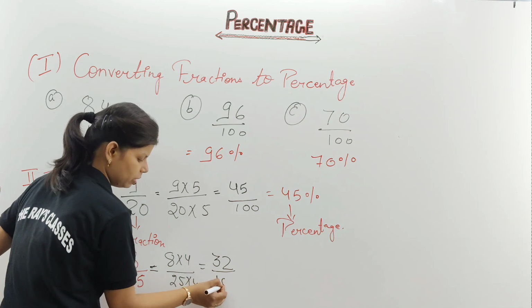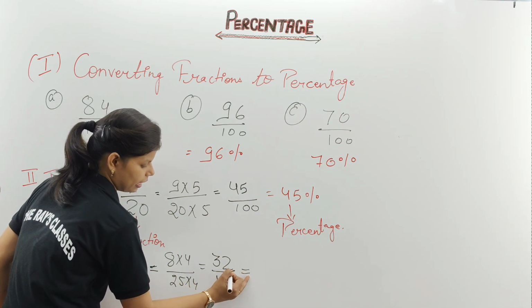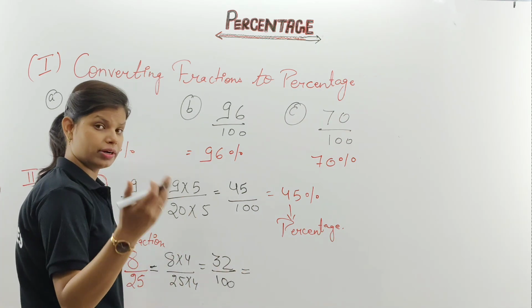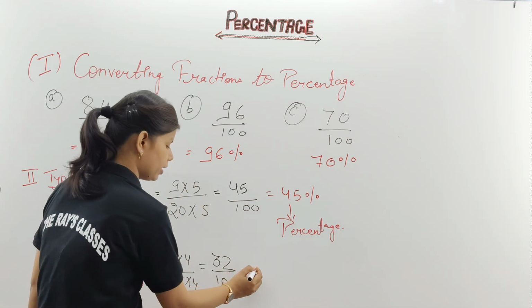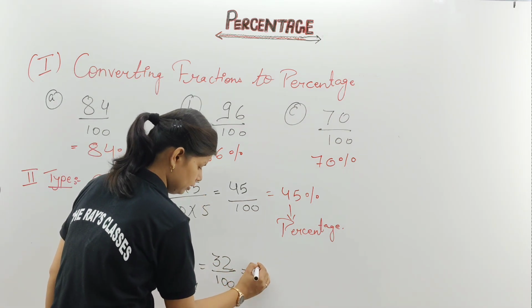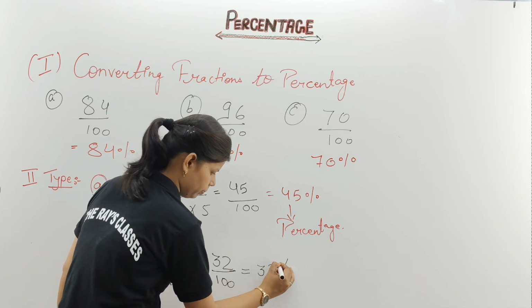See how easily we are explaining the things, because as children you are small kids, you have to understand the basic concepts when you are going to start a new topic. 32 upon 100. Then here you will get the answer 32%.